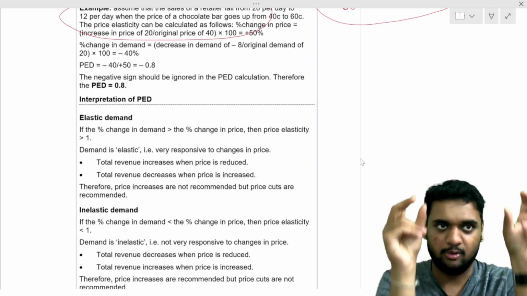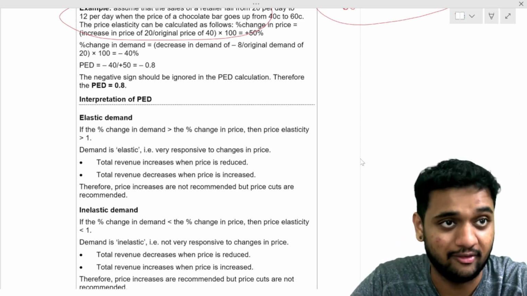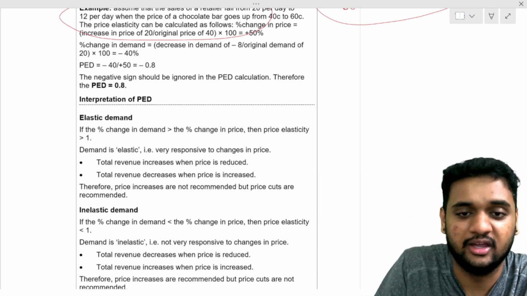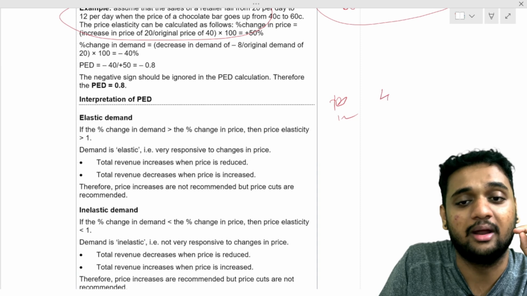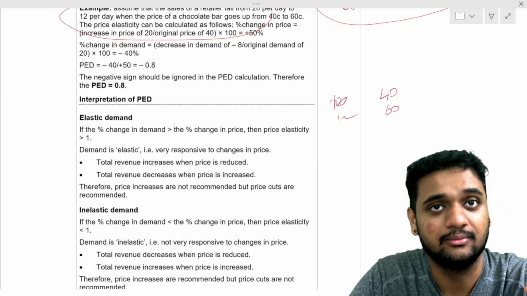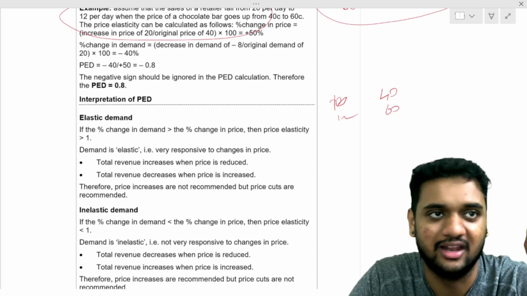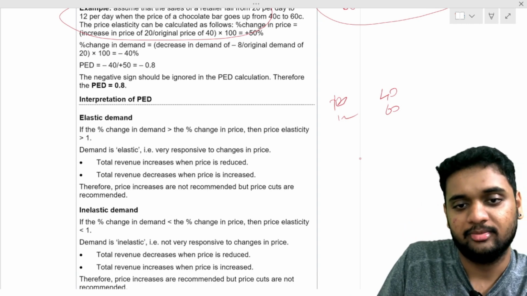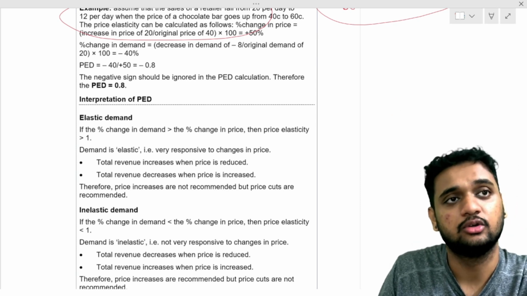Inelastic is directly proportional. Elastic is inverse, with respect to total revenue. Don't get confused in the exam. In the exam, if they say price has decreased from 20 to 12 rupees and quantity demanded has increased from 40 to 60, many will directly say elastic without checking. You have to put in the formula and then see if it's elastic or not. By seeing the numbers, you can't tell, because you have to look only at percentage change. Understood, all of you?